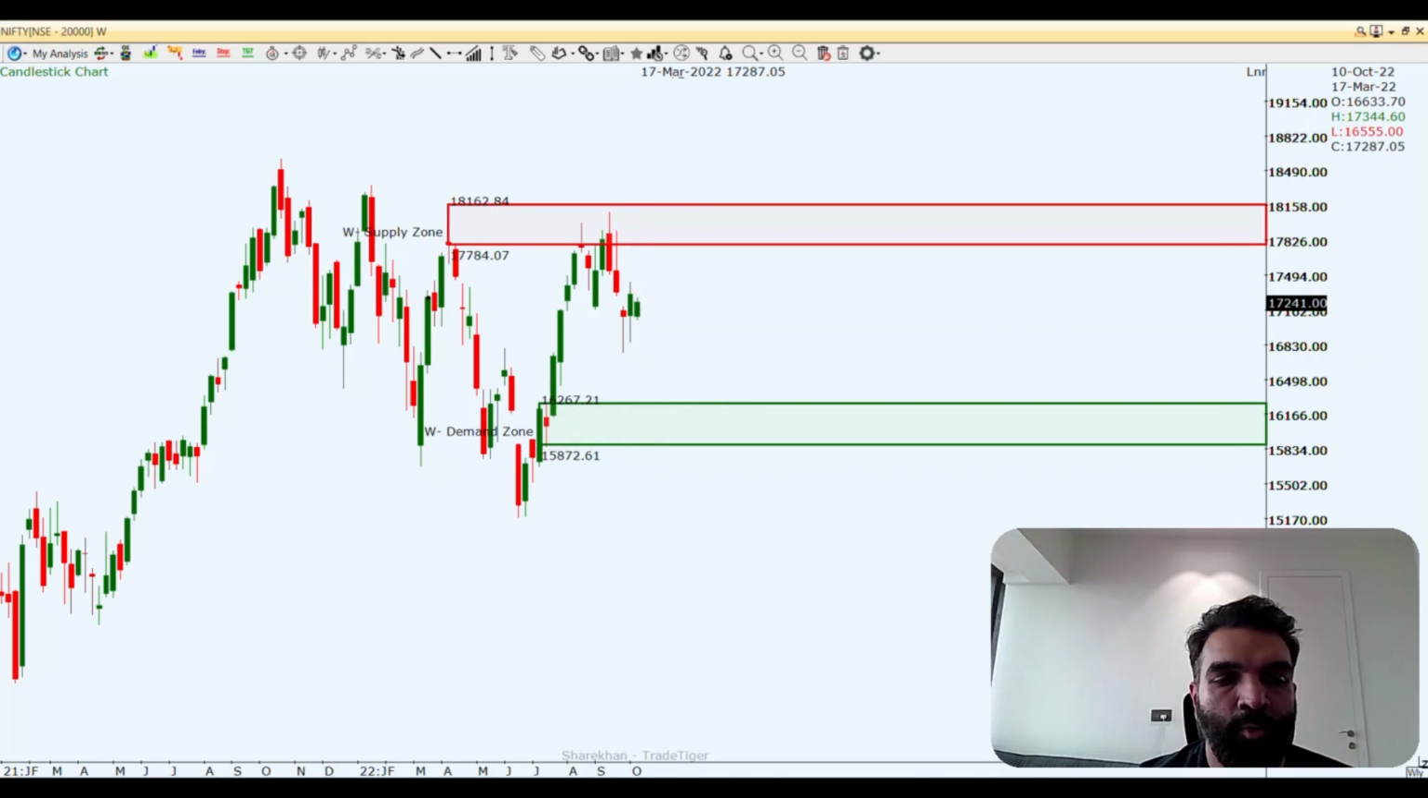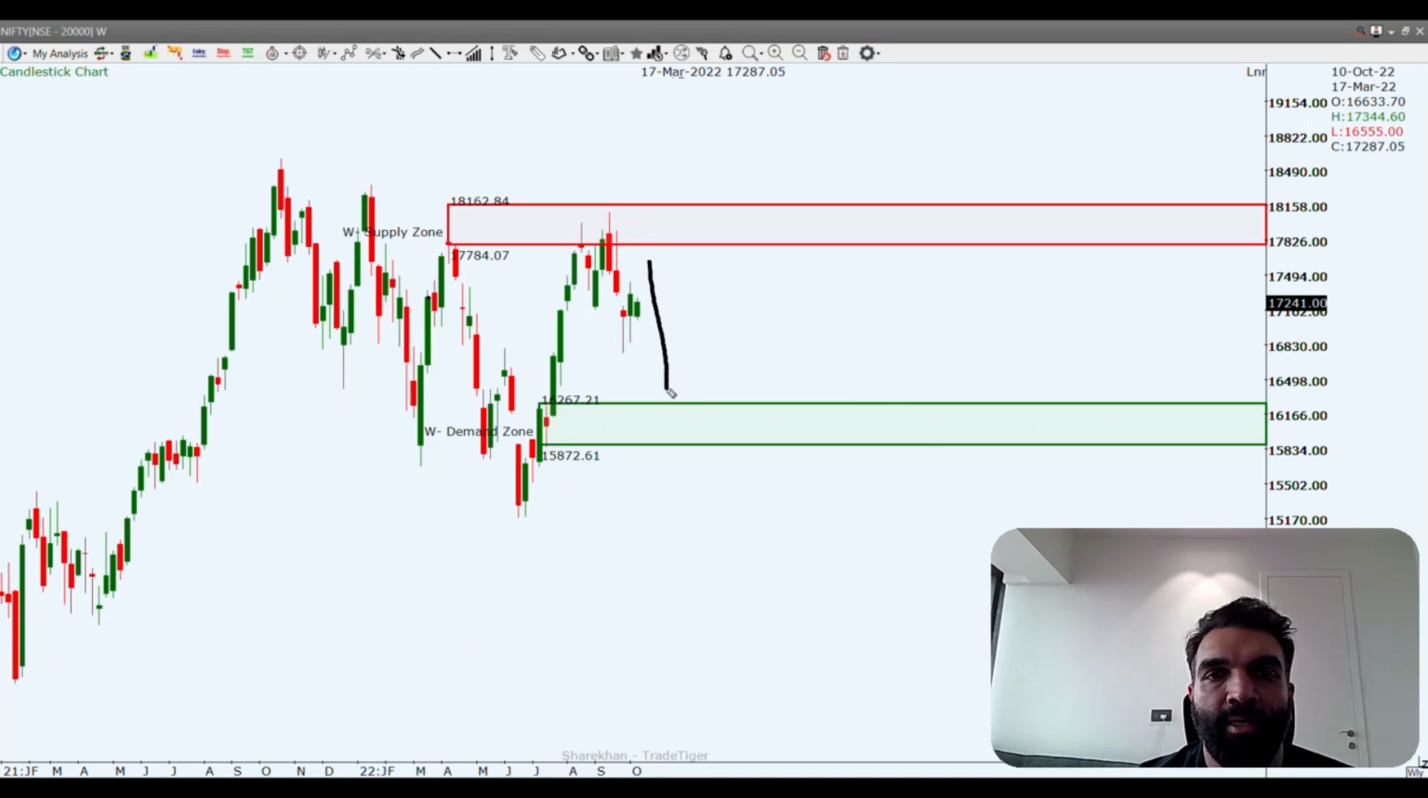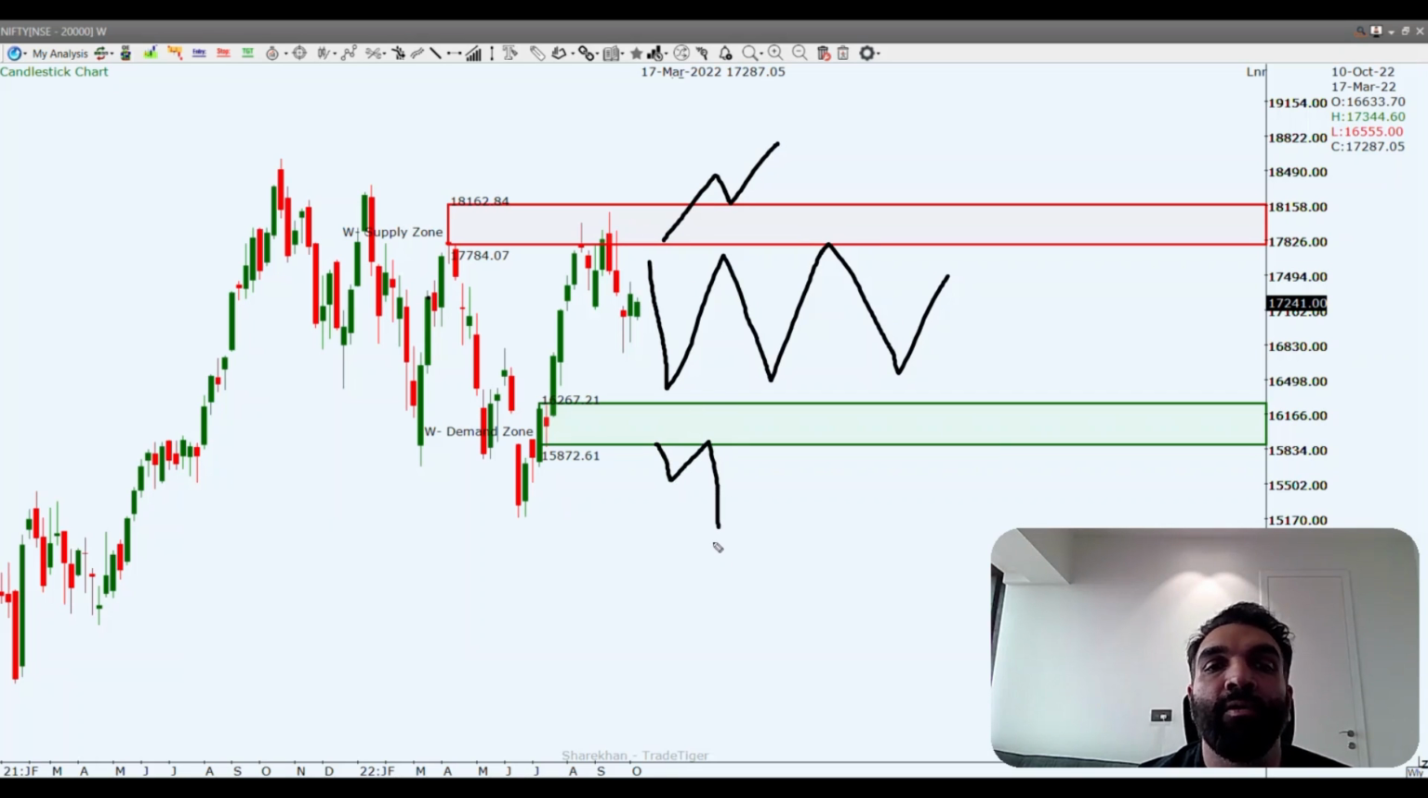More or less we are seeing that markets are again just trying to consolidate within this extremely wide range between 17,784 to 16,267. So unless and until the price breaks this supply and starts trading up, or price breaks this demand and starts trading down, we may not see a very bearish pressure to the downside, or we may not even see a very bullish pressure to the upside.